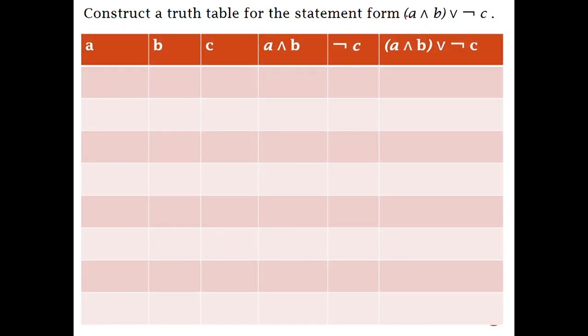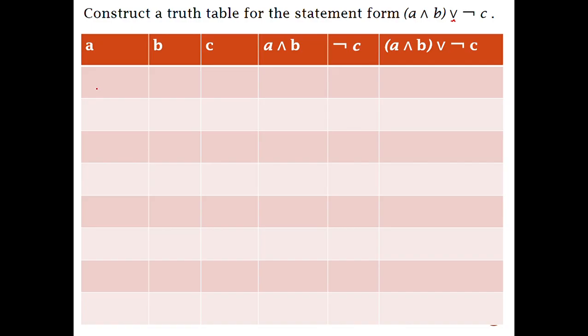Now how do we construct a truth table? If we have a compound proposition with 3 variables, first of all we write the basic input variables. In this statement A, B and C are the basic variables. In the columns we combine 2 propositions at a time. For example, we are given A and B. In one column we calculate A and B, then we calculate negation of C, and finally we join A and B and negation of C with the help of the disjunction. So this is how we make a truth table.